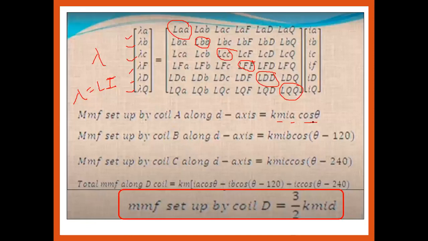As we all know, phases A, B, and C have a phase displacement of 120 degrees from each other. So how much will the B phase be? A phase minus 120 degrees. That's why cos of theta minus 120 degrees is there. And third, the MMF set by coil C along the D axis is Km IC cos of theta minus 240 with respect to phase A along the D axis.